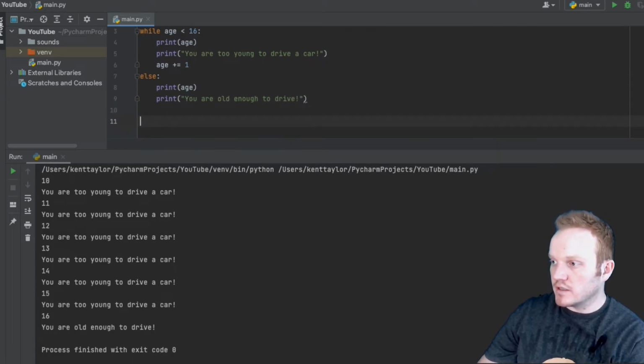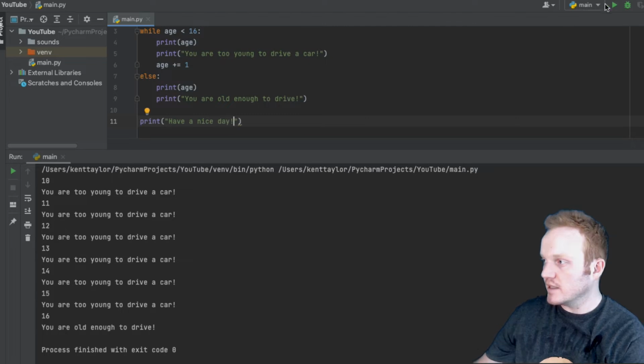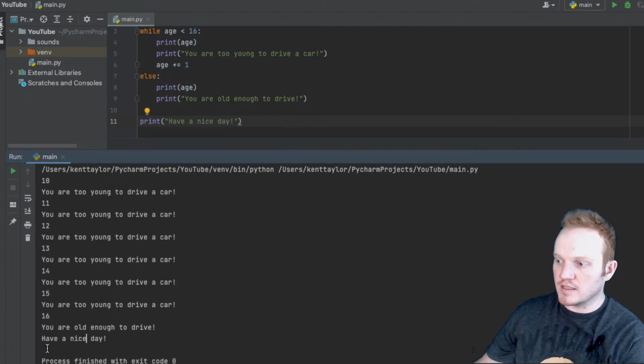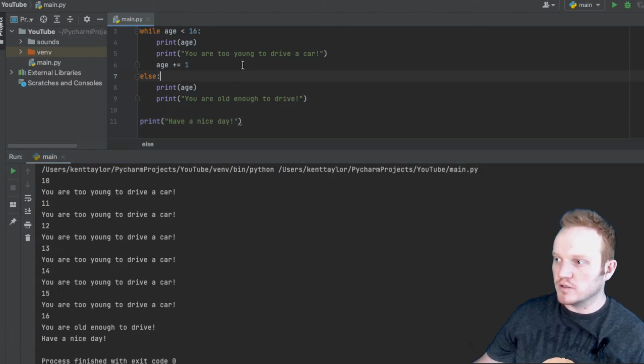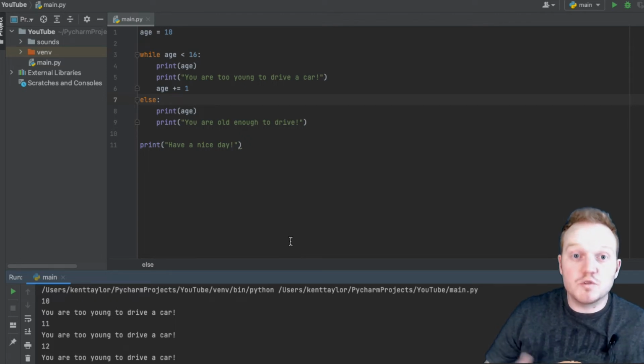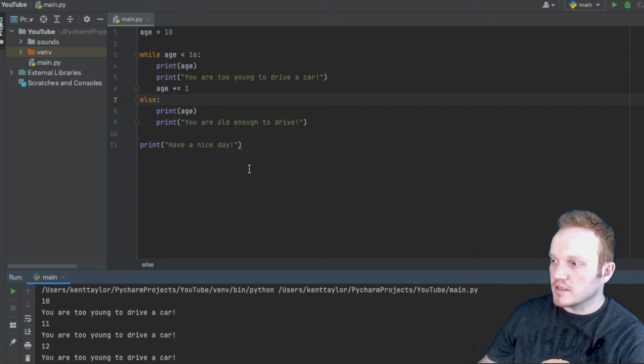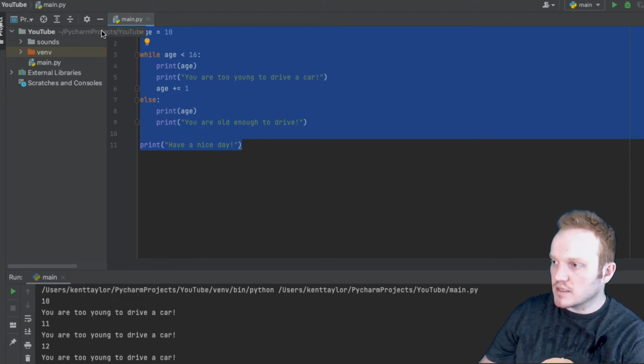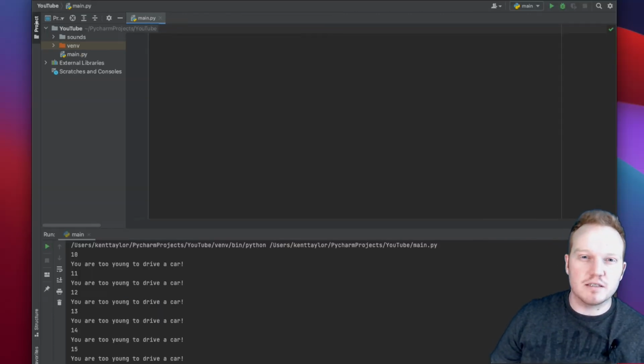And just to prove that it is breaking down my loop, down here I'm going to print have a nice day. And now if I hit run, you can see it just says have a nice day after all this has been done. So this is pretty cool that I can do all these calculations instantly just by using a loop. Now let's use something that's a little bit more useful. I would never actually write a program like this in my programs. It doesn't make sense to, but I'm glad that we did that activity because it helps us really understand the behavior and the characteristics of a while loop.